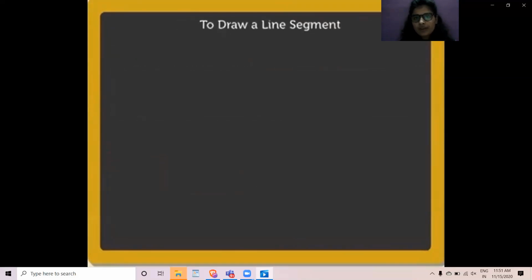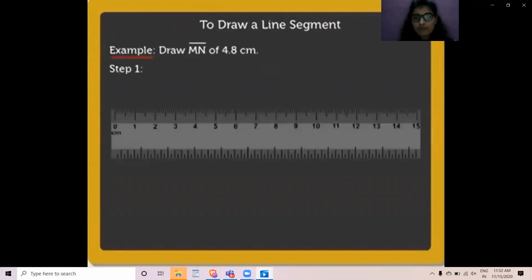Now let's see how we can draw a line segment. Draw a segment of 4.8 centimeters. This can be done in 3 steps. Step 1, take a ruler and mark point M at 0 centimeter on the ruler.